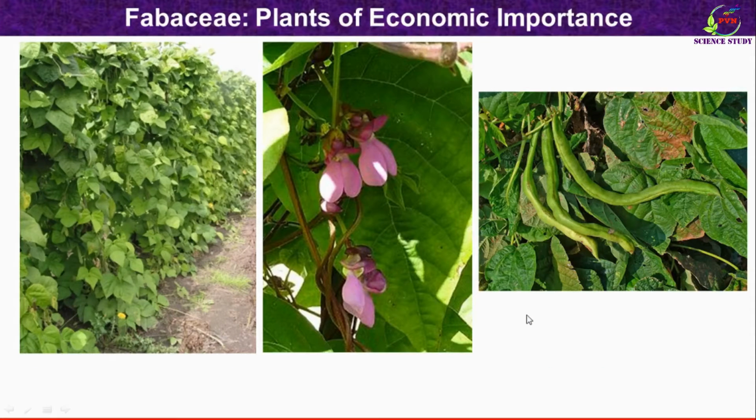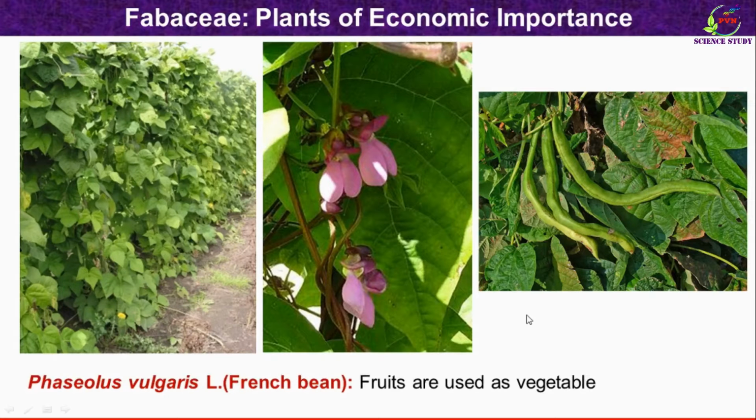Then this is the next plant. This is Phaseolus vulgaris, commonly known as French bean. The plant is a climber. So here you can see the plant. These are the leaves of the plant and these are the flowers of the plant. By observing the flower, now you can understand that this corolla is papilionaceous corolla. Then this is fruit in form of legume. The fruits are used as vegetable.